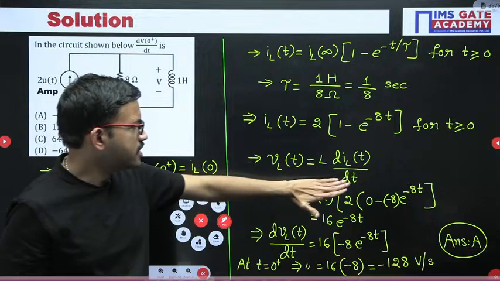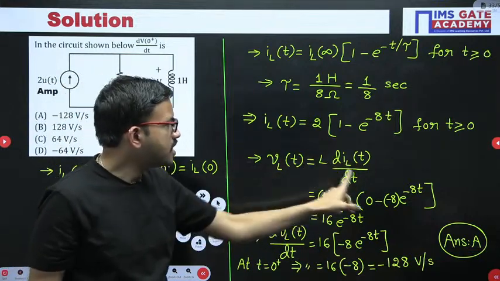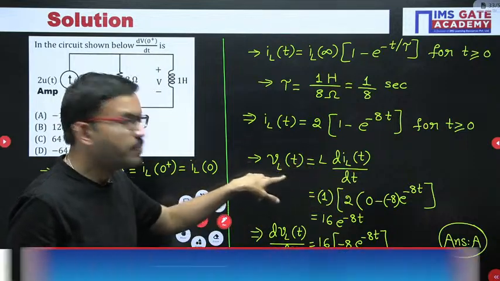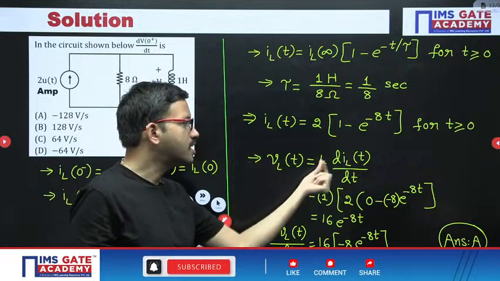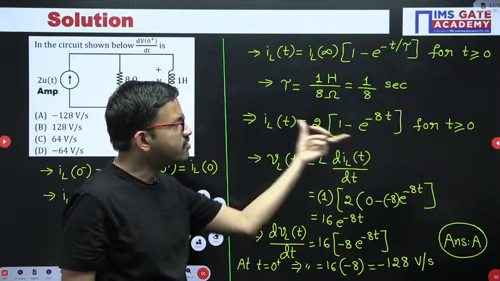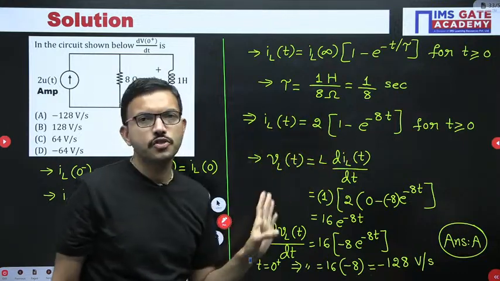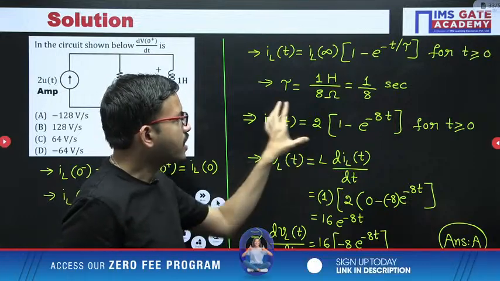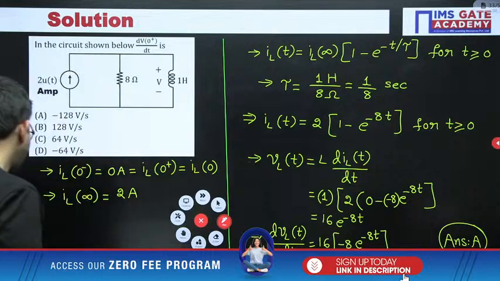The basic relation is voltage across inductor is L into di/dt. So di/dt is the voltage across the inductor divided by L at t equal to 0 plus. Find the voltage across the inductor at 0 plus and divide by the inductance. You can also perform the differentiation and then put t equal to 0 plus, and you get the same answer. That is one more approach.